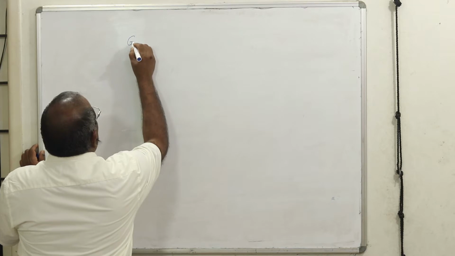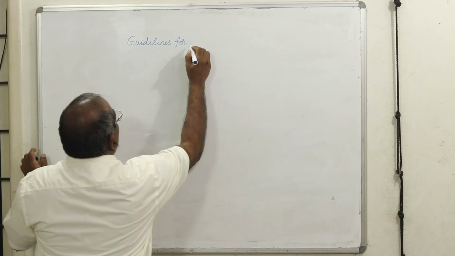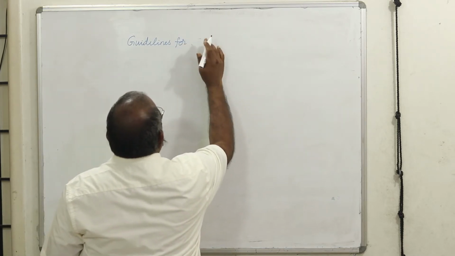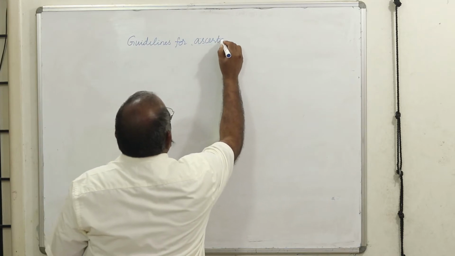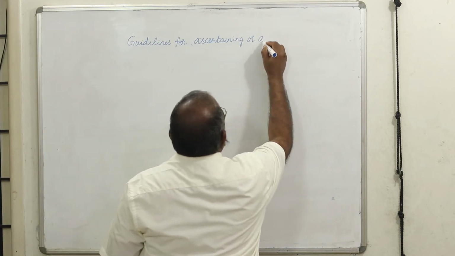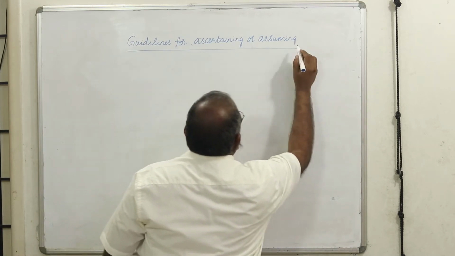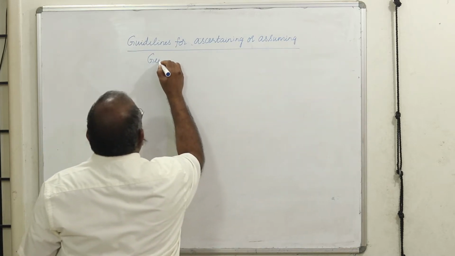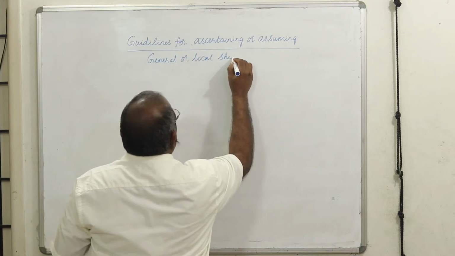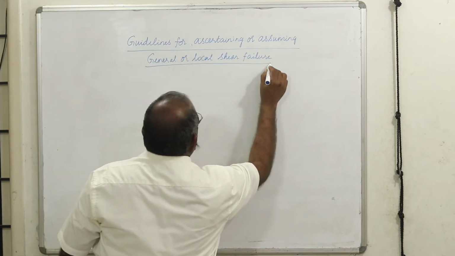What are the guidelines for ascertaining or assuming general shear failure or local shear failure? How to get an idea whether you are going to have a general shear failure?